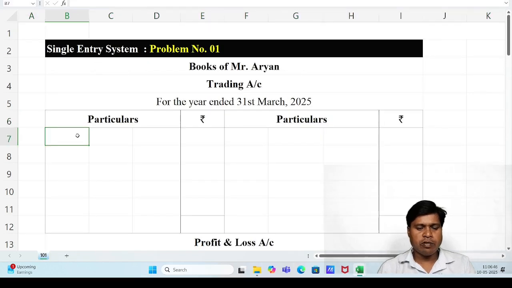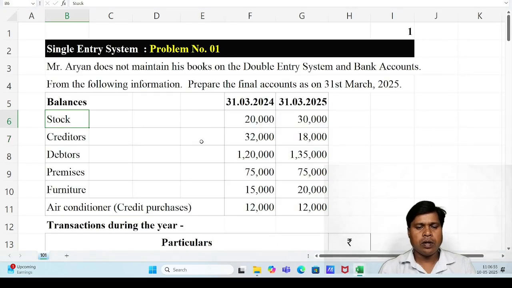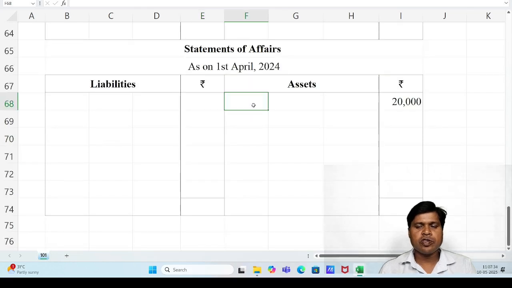On screen, trading account debit side, I am typing in the alternative Excel sheet: opening stock, amount 20,000. Opening stock means previous year closing stock. Already we have seen the format of opening balance sheet. It means previous year balance sheet, which is also called statement of affairs. So we have to record one effect in statement of affairs asset side. You can see on screen statement of affairs asset side, stock 20,000.